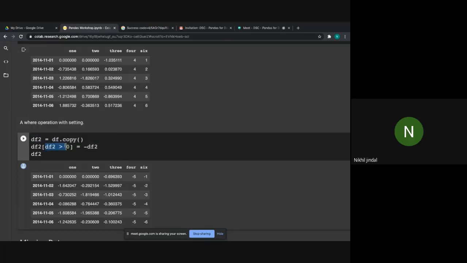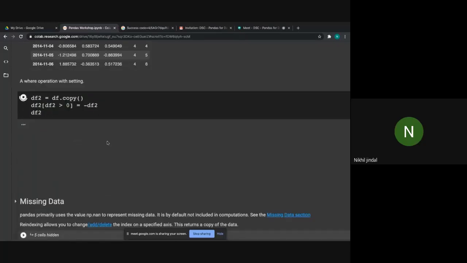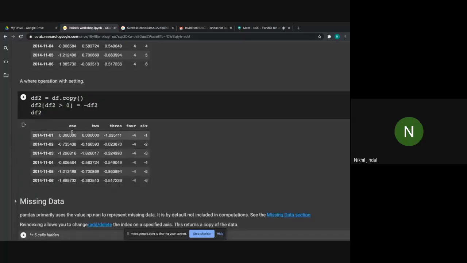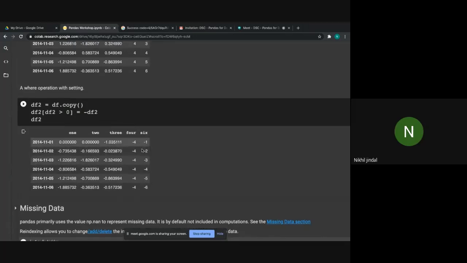We are selecting all the positive values of data frame 2 and setting all of them to negative values. As you can see here, this one and this one, these two will be set to negative. As you can see, all the values of this data frame are now negative or 0. I hope it is clear.